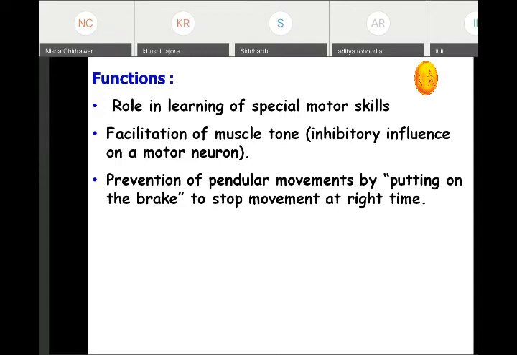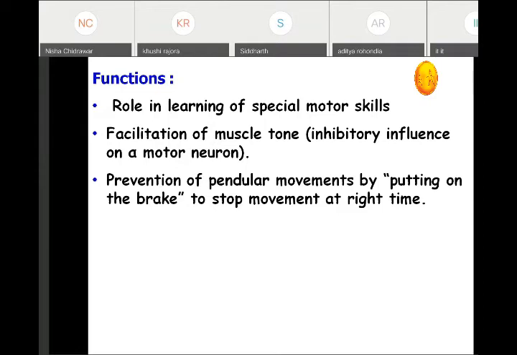Now, whenever we are doing any movement, this putting of the brake is very important. Like when we are running and we see the wall, we will not go and hit the wall. We will stop just in front of the wall. So where to stop from the voluntary action is decided by the cerebellum beforehand. And if there is damage to the cerebellum, the movements become pendular.